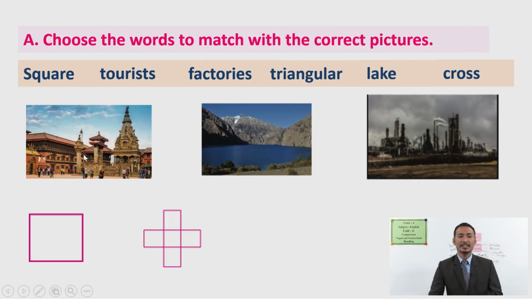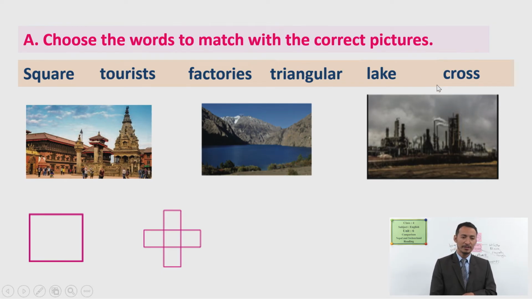Yes, you are right. The people here are called tourists. And the next picture is, yes, definitely a lake. You have already seen the picture. And you can see the third picture here, the tall buildings with smoke coming out of the top. These are called factories. Yes, factories. And what do you call this shape? Square. You're right. And the last one is called a cross.